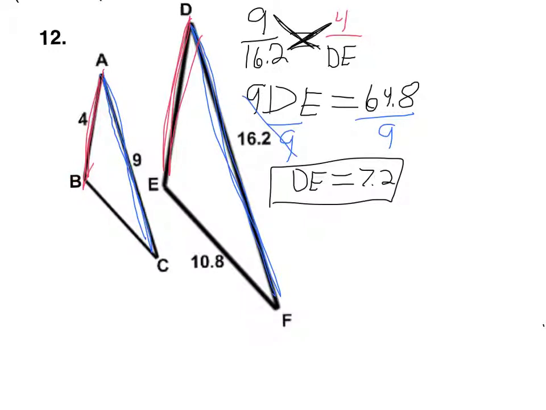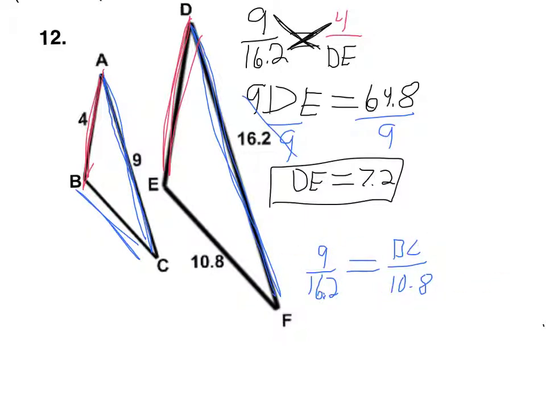So let's use our same kind of control group, as I call it, 9 over 16.2. And we'll set that up as a proportion equal to BC over 10.8. This time the BC is going on top. The reason why is because it's in the first triangle, and the order I went in was just first triangle on top, second triangle on bottom.